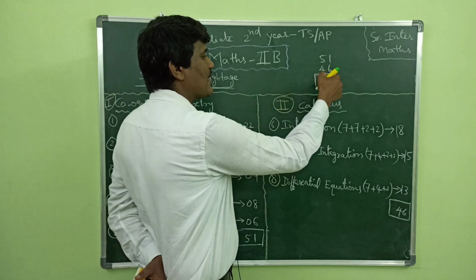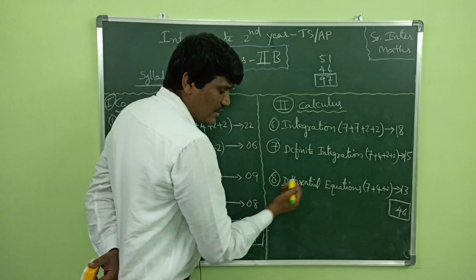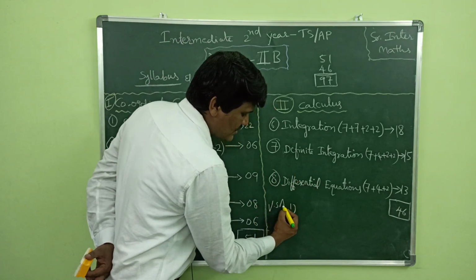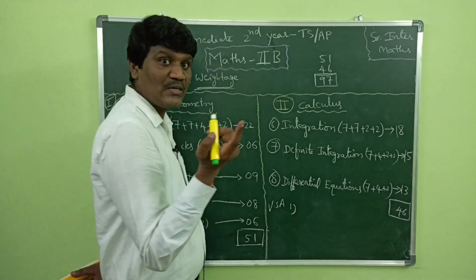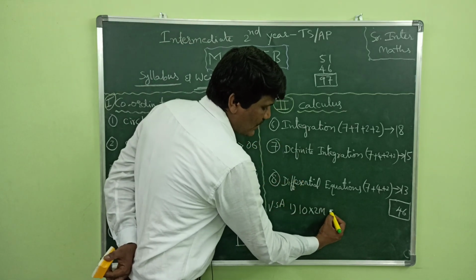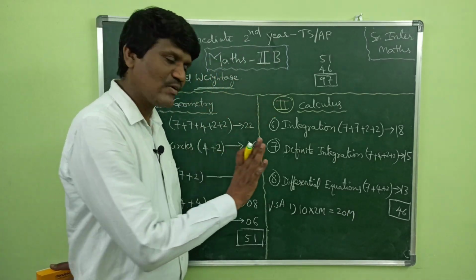So the question paper is given for 97 marks. As you know, the pattern of the question paper is that the first bit is very short answer questions. How many do you have to do? Total 10 questions, each of 2 marks, 20 marks.